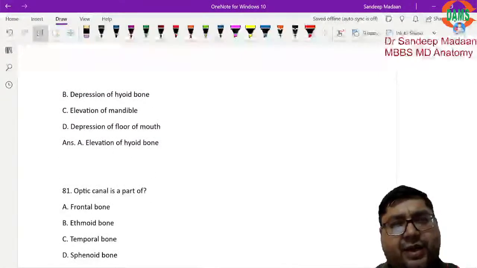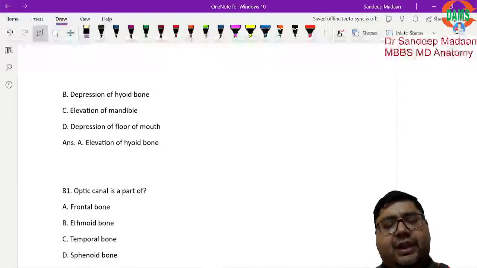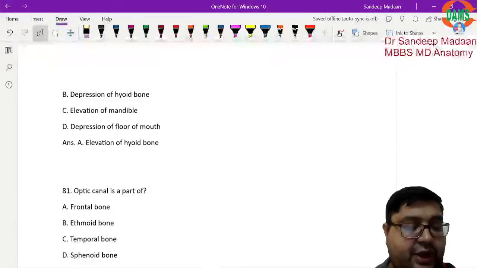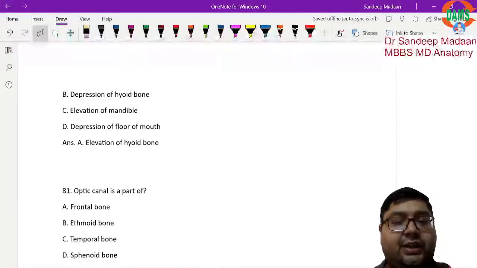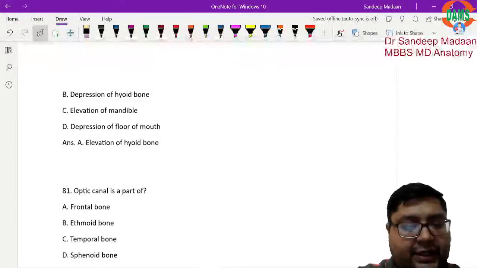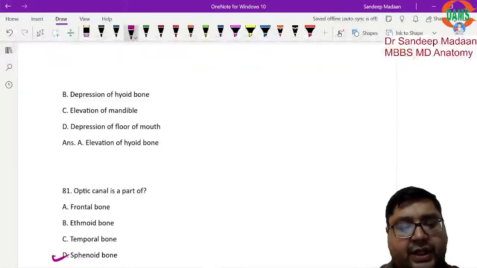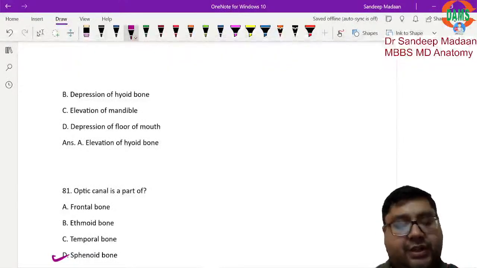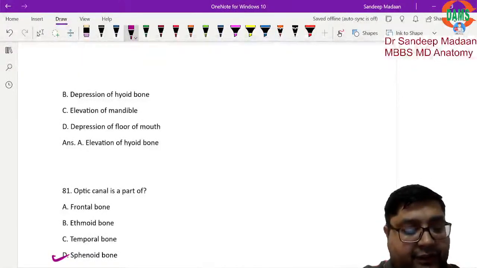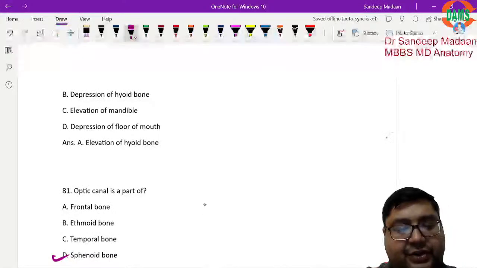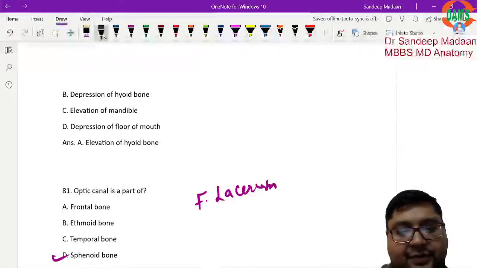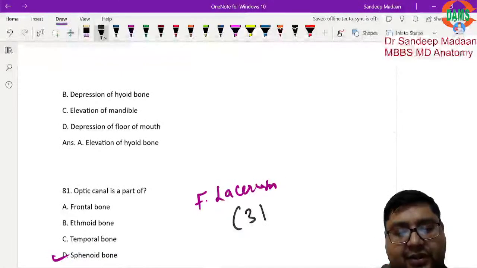Now if you see the foramen, mostly foramen are part of a single bone, and in the sphenoid bone we have the majority of the foramen present. But there is one foramen which is contributed by three bones. What is that? That is foramen lacerum. Foramen lacerum will be contributed by three bones.